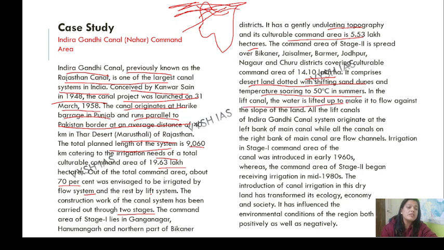In the lift canal, the water is lifted. What you must be thinking is, what is the lift system? The 30% part. In the lift canal, the water is lifted to make it flow against the slope of the land. The lift canals of the Indira Gandhi canal system originate at the left bank of the main canal, while all the canals on the right bank of the main canal are flow channels.